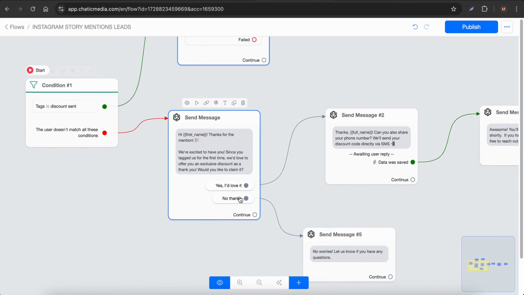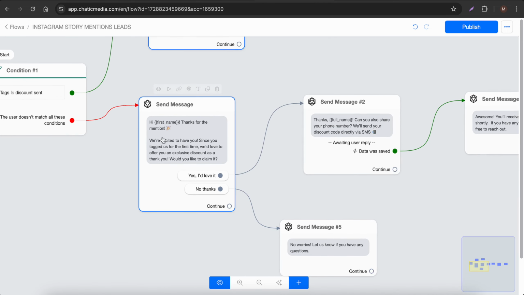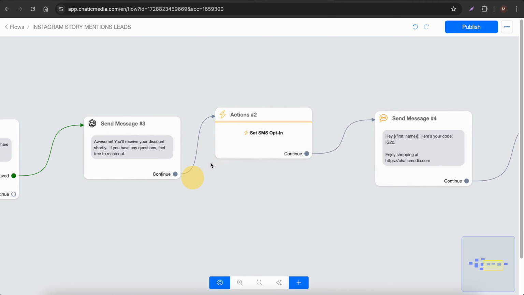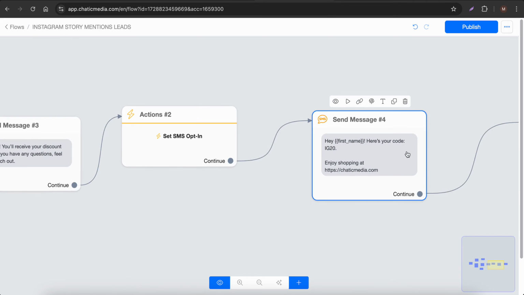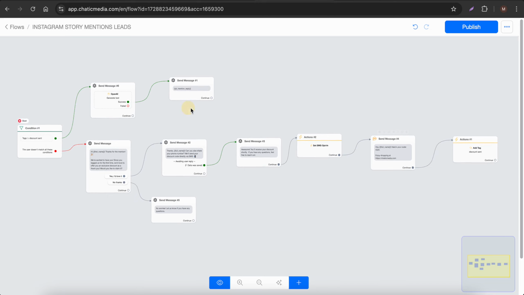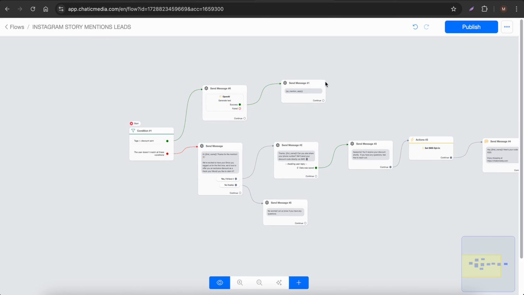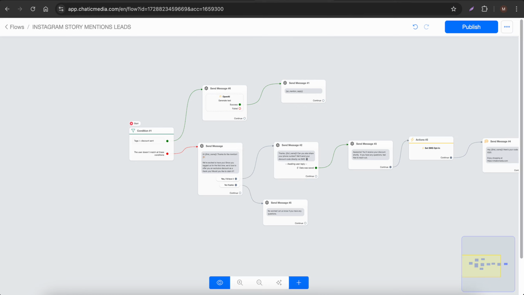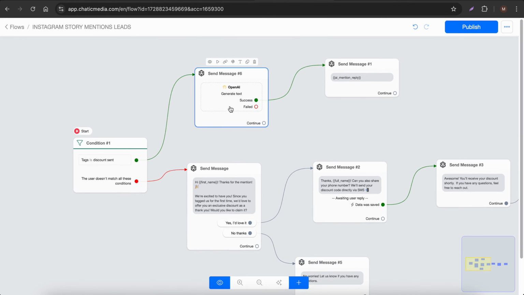For the first time, they will receive a message asking if they would like to get a special discount for the Instagram story mentions. If they say yes, we will simply ask them for their phone number and send the special discount coupon to the phone number itself. But if they mention your Instagram profile again in another story some days later, at that point they will receive just a thank you message created using the power of AI.